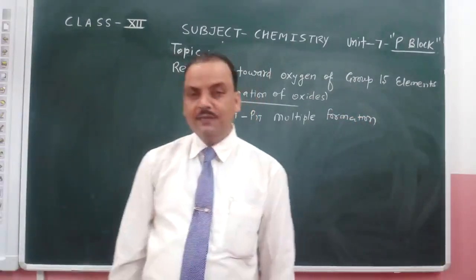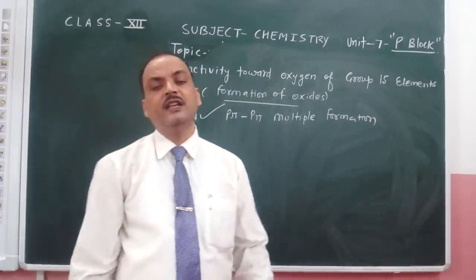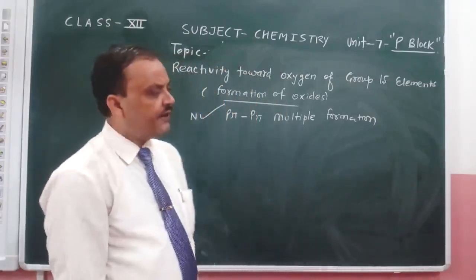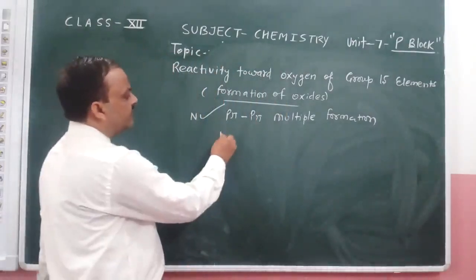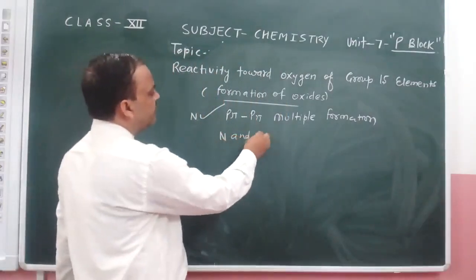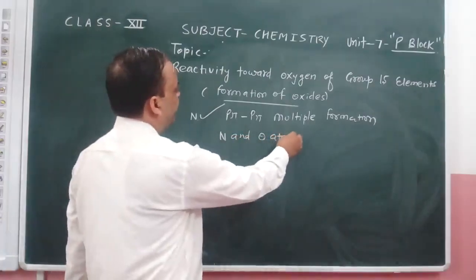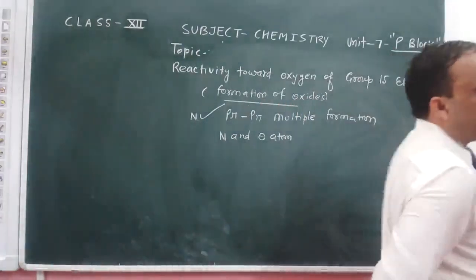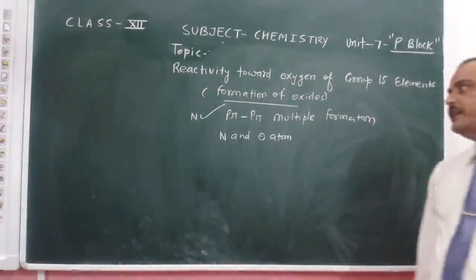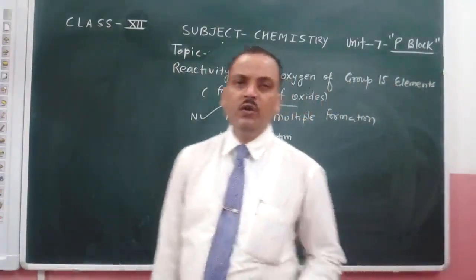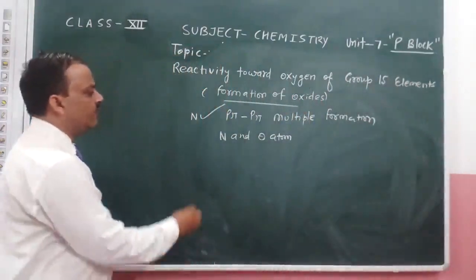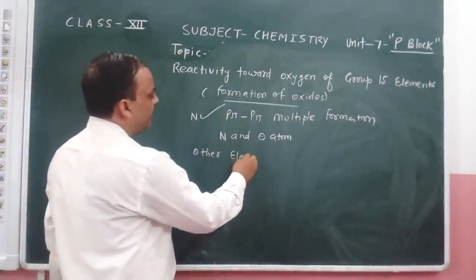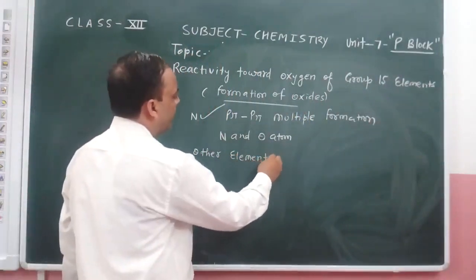It means double bond, triple bond with the p orbitals present between the nitrogen and oxygen atom, whereas the other elements present in this group do not form this kind of bond.